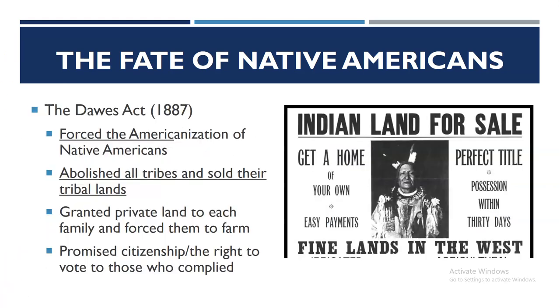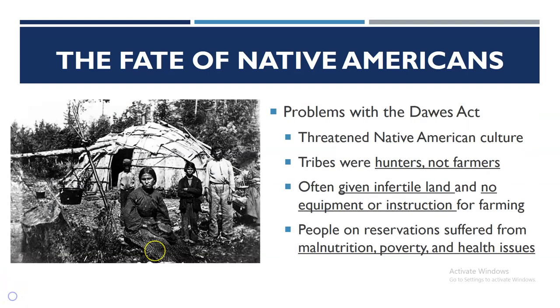Furthermore, the Dawes Act of 1887 forced the Americanization of Native Americans. The Dawes Act abolished all tribes and sold their tribal lands. It also granted private land to each family and forced them to farm. In addition, it promised citizenship and the right to vote to those who complied.